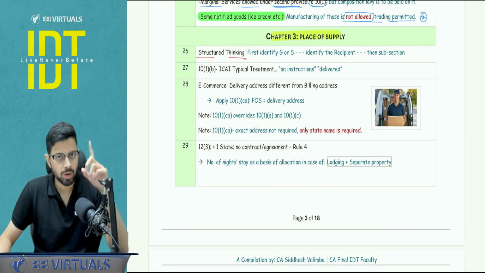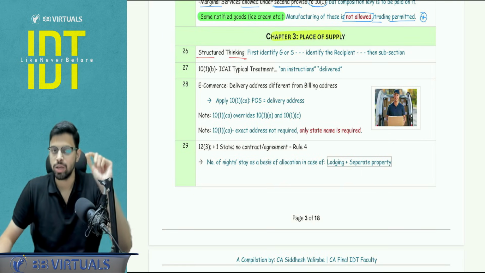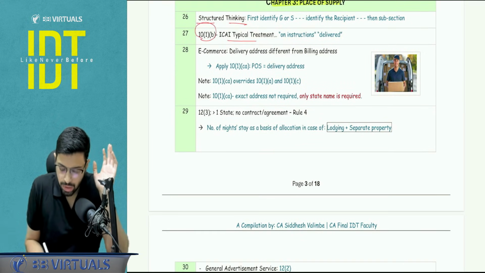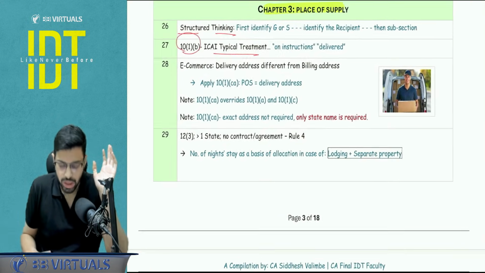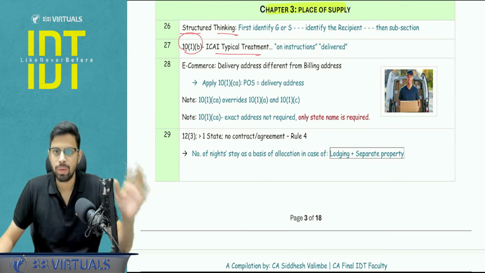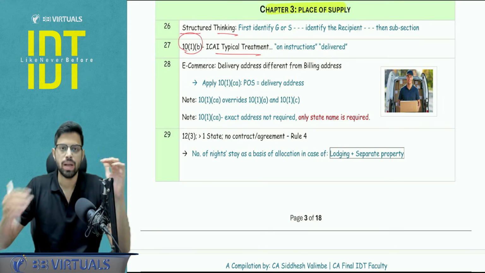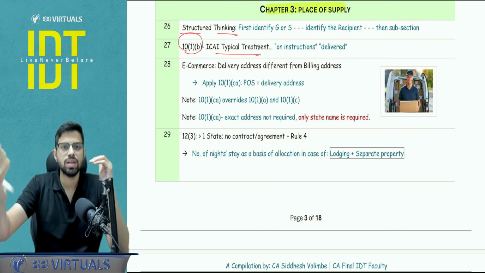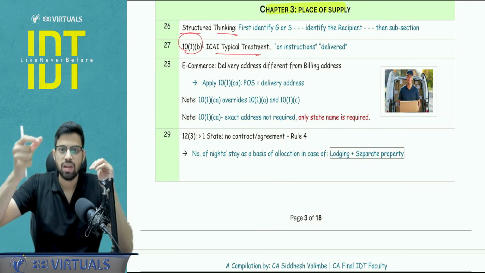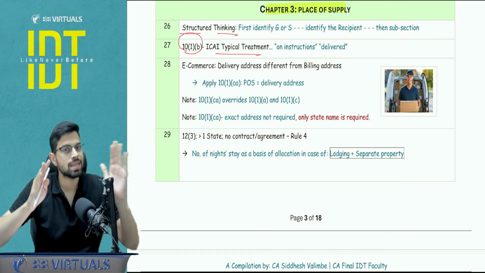And the sections that you are going to quote for this chapter are of IGST, not of CGST. So whenever you are quoting any section, ensure that you are writing that correctly. Next, 10.1b, there is a typical treatment involved. Although, as you know, section number 10.1b deals with the bill to ship to model, there are typically two supplies which take place. But in some questions, in one of the MCQs as well, whenever these words instruction or delivered on the instructions are written, then regardless of the fact that there are not two supplies, the ICAI is applying 10.1b.